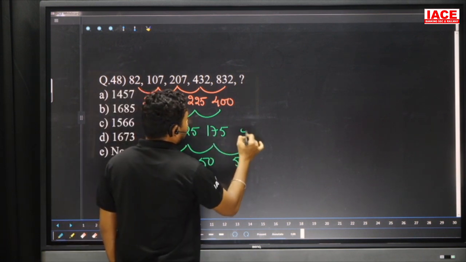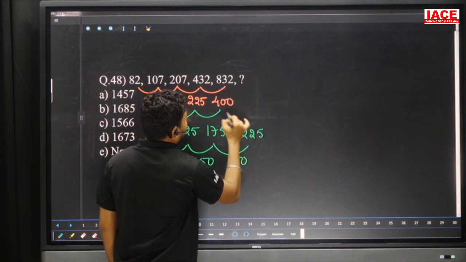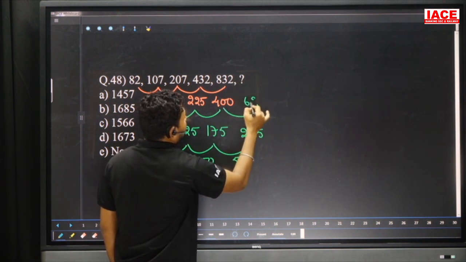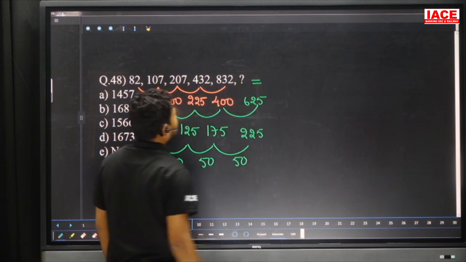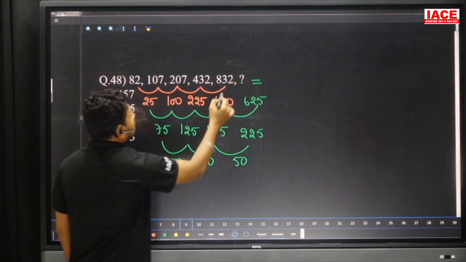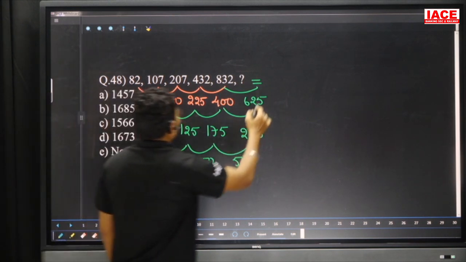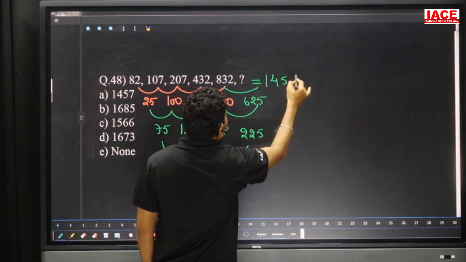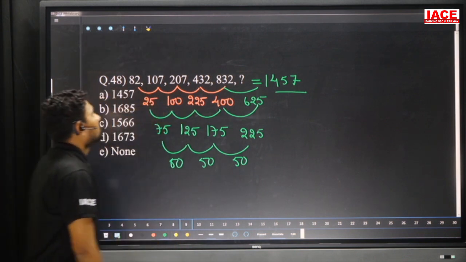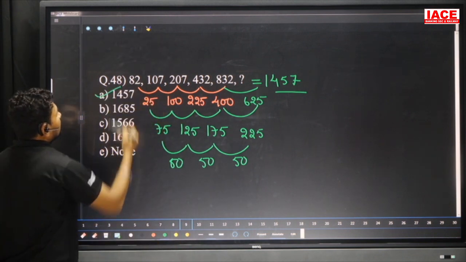175 plus 50 is 225. 225 added to here, it is 625. 625 added to 832, then that is our final answer. So 832 plus 625: 8 plus 6 is 14, and 32 plus 25 is 57. Final answer is what? 1457.